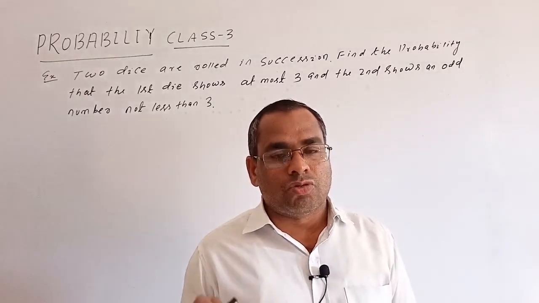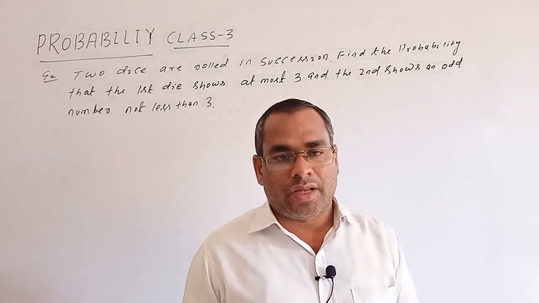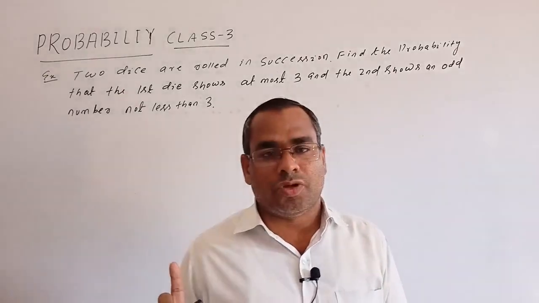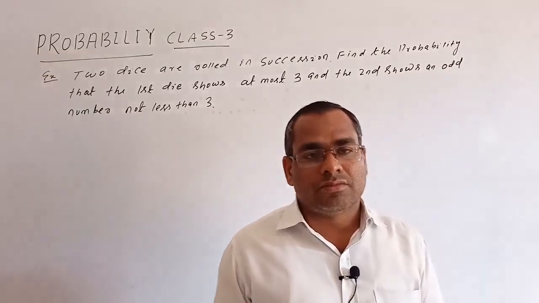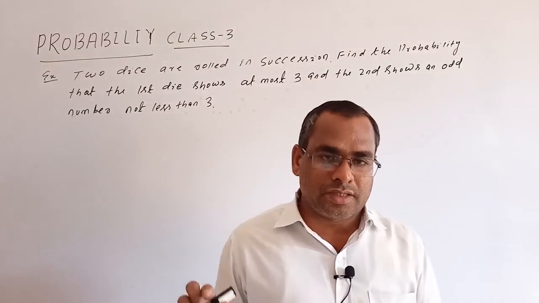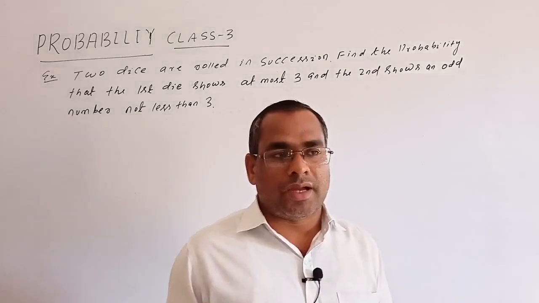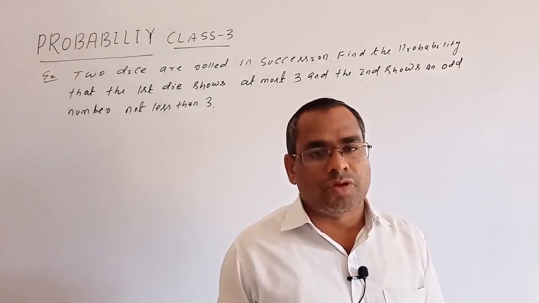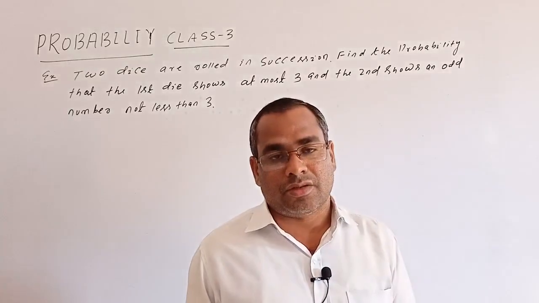If A and B are two events in a sample space capital S, where A is a subset of B, then P of A is less than or equal to P of B. P of A minus B equals P of A minus P of A intersection B. P of B minus A equals probability of B minus probability of A intersection B. P of A union B equals P of A plus probability of B minus probability of A intersection B.